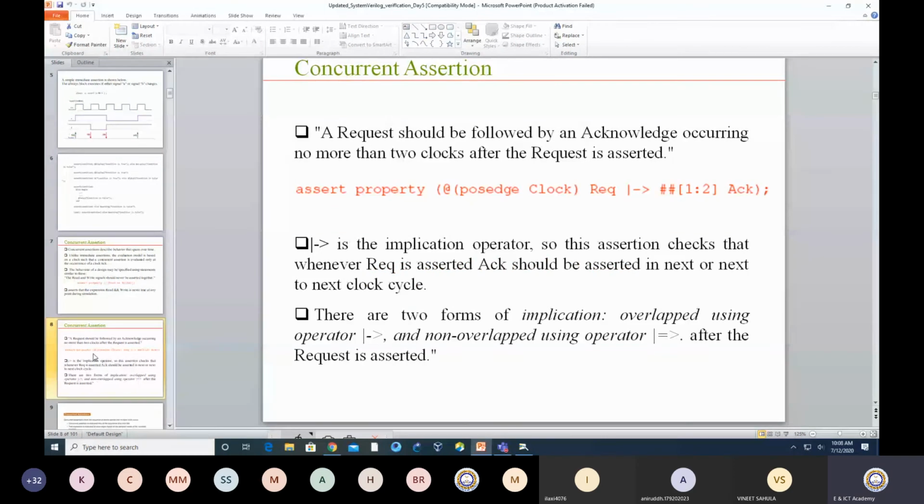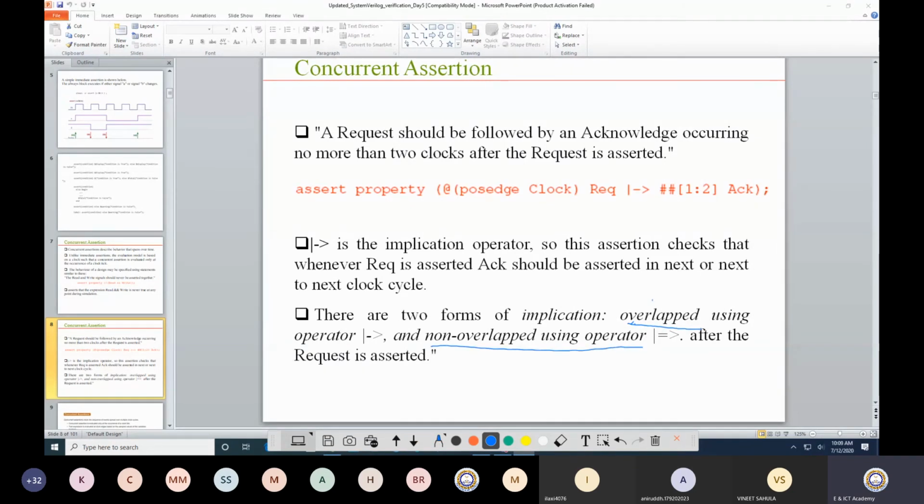Another example we have seen is that a request should be followed by an acknowledgement occurring no more than 2 clock cycles after the request is asserted. Again, assert property, where I define that at every positive edge of the clock, request is followed by an operator. This is the implication operator, which we talked about yesterday. The implication operator is of two types: one is the overlap type and another is the non-overlap type.